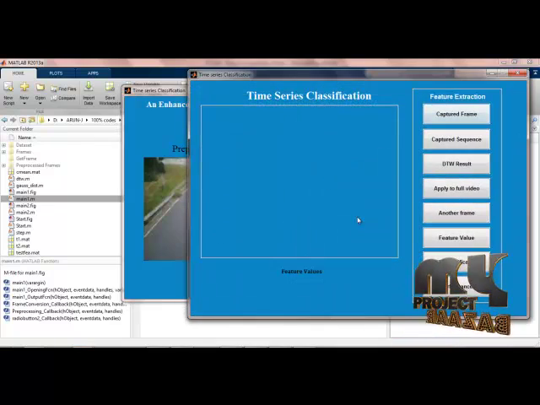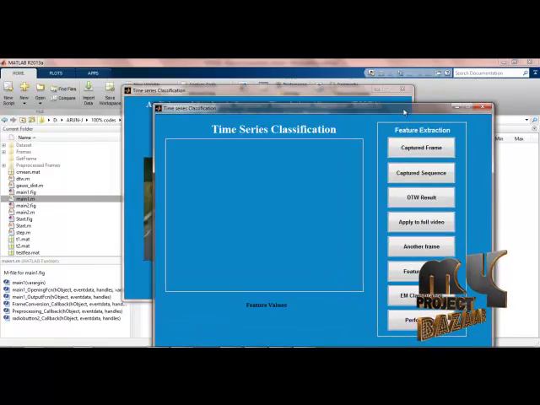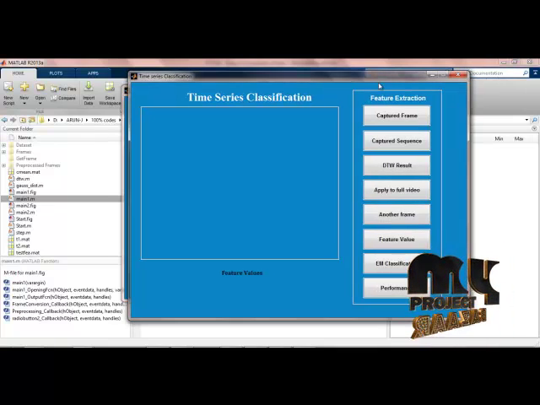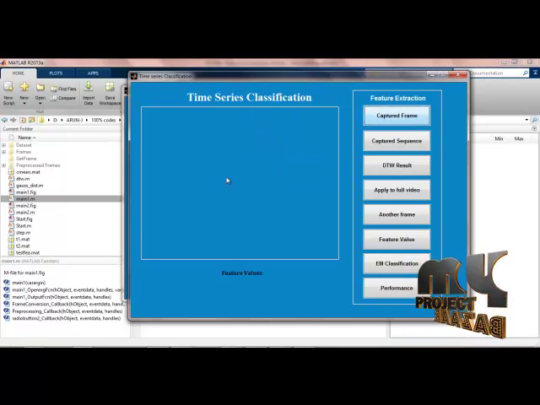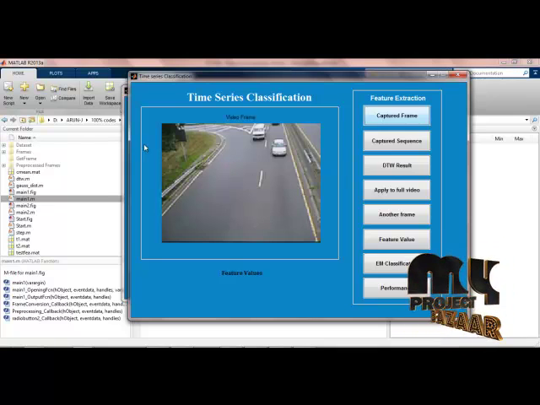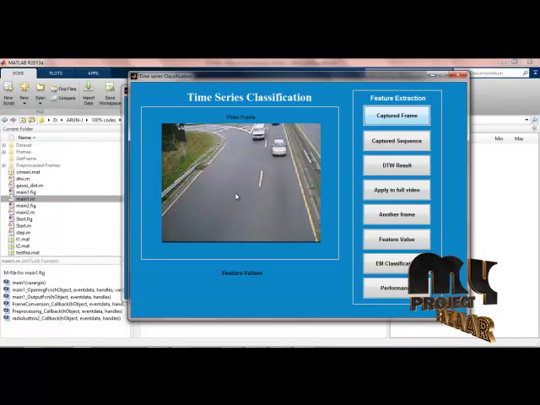For the overall video, every frame is processed by the filter. After completing filtering, another window will open. Here we are processing based on time series classification. So, capturing frames: from the extracted and pre-processed frames, we select any frame from the pre-processed folder, randomly. Depending on the frame we have to determine whether it is low traffic or high traffic, and classify accordingly.